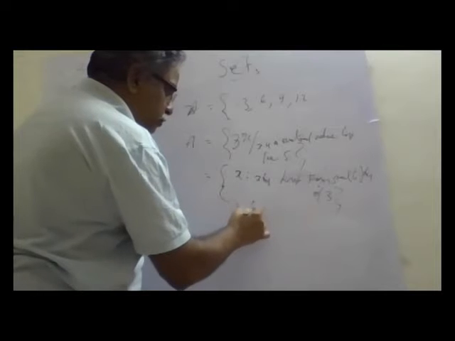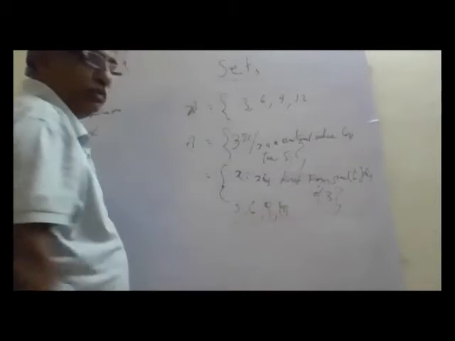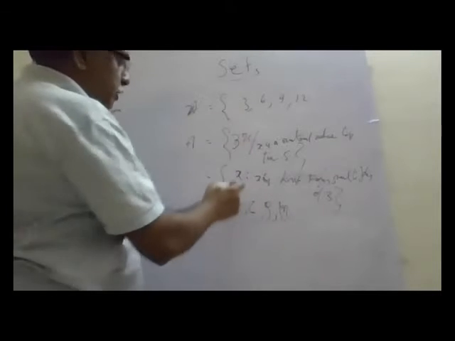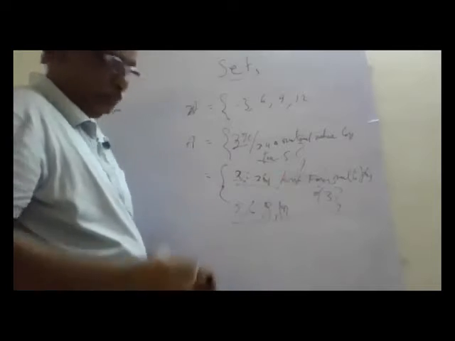3 ones are 3, 3 twos are 6, 3 threes are 9, 3 fours are 12. These are the first 4 multiples of 3. This can be written like this, and it can be written like that also. Both are fine. Okay?